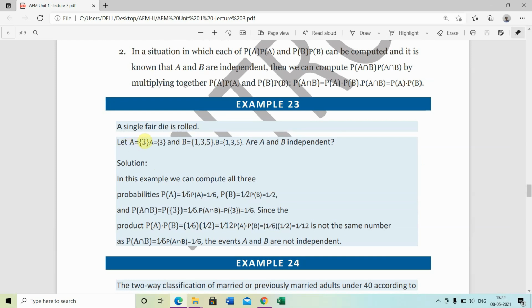Example: a single fair die is rolled. A equals 3, B equals {1, 3, 5}. Are A and B independent? In this example, we compute all three probabilities: P(A) is 1 by 6, P(B) is 1 by 2 and P(A intersection B) is 1 by 6. Then P(A) times P(B) equals 1 by 6 times 1 by 2 equals 1 upon 12. But this is not the same number as P(A intersection B). So A and B are not independent.